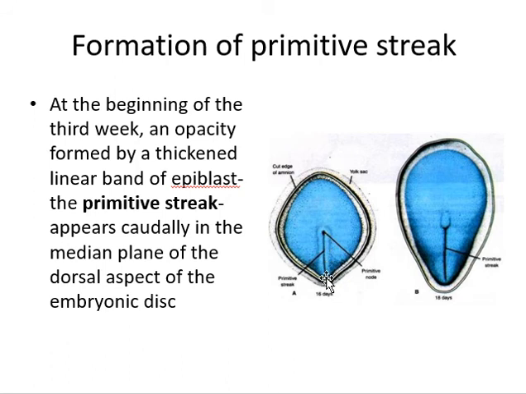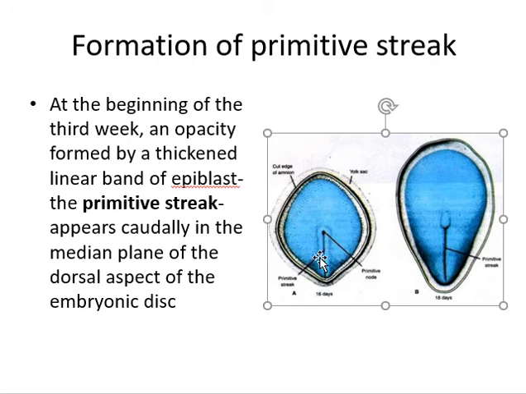It will develop slowly towards the cranial end, but it will not reach the cephalic end. It develops cranially, and in the center it will be completed.